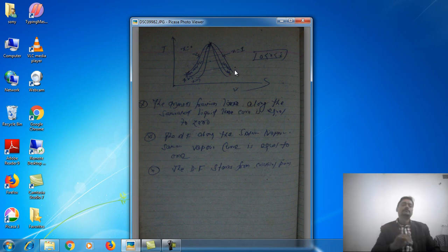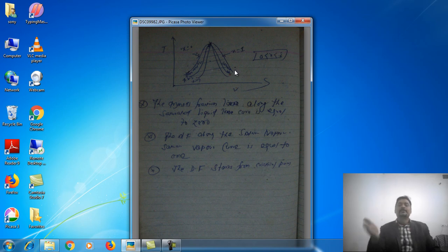Along the saturated liquid curve there is no vapor part, so the dryness fraction will be 0, and along the saturated vapor curve the mass of liquid is 0 and only vapor is there, so the dryness fraction will be 1. So the dryness fraction varies between 0 and 1.